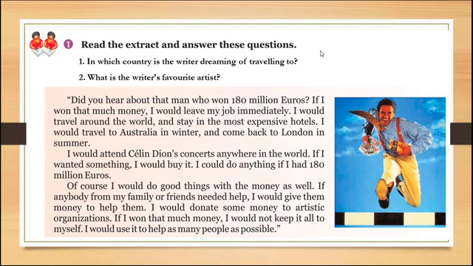Now let's identify the correct answers. For question number 1, in which country is the writer dreaming of traveling to? The correct answer is, of course, Australia. For question number 2, what is the writer's favorite artist? The appropriate answer is Celine Dion.